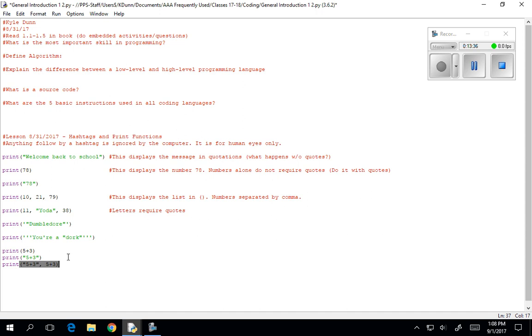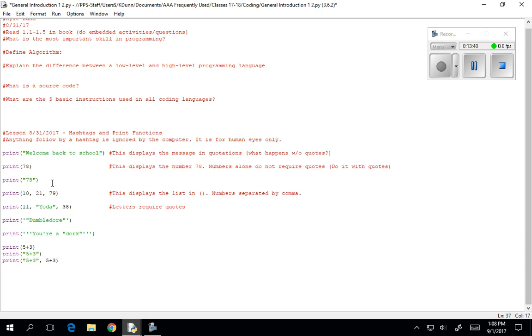and close that up. Okay, I want some prediction from you guys because a big part of doing a lot of this is trying to predict, of course, what your code is going to run. Guys, what is my output going to be? What's going to be in the shell when we run print 5 plus 3? 8. 8 is going to show up because it's going to do that math there, okay? It's going to take integer 5 and add it to integer 3. It's going to spit out 8.